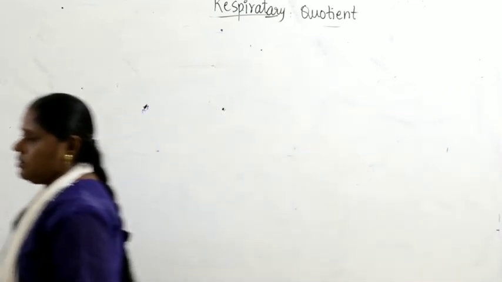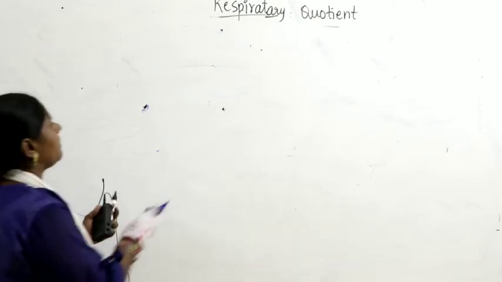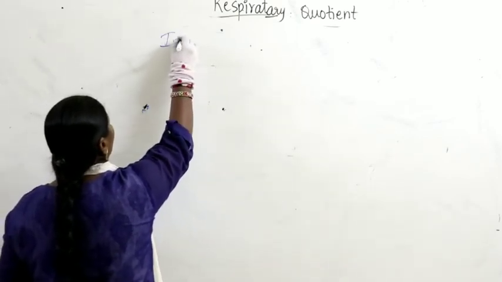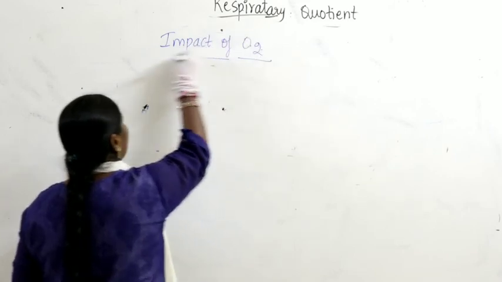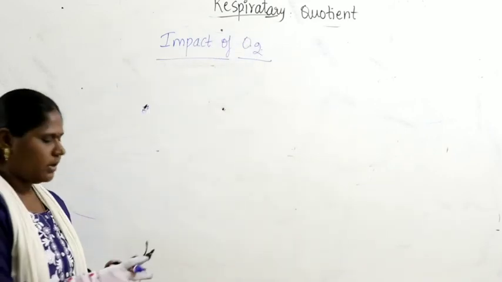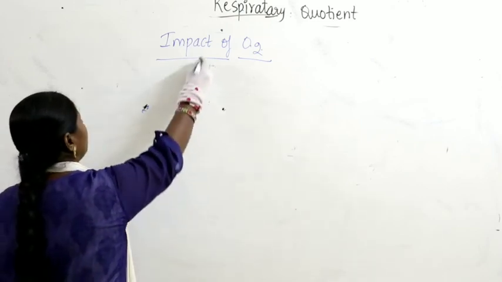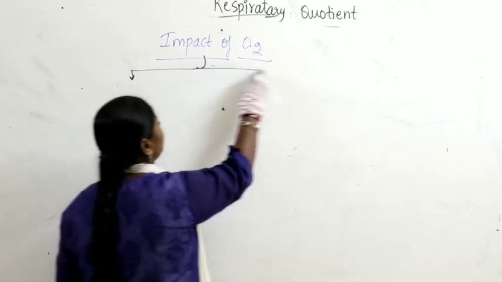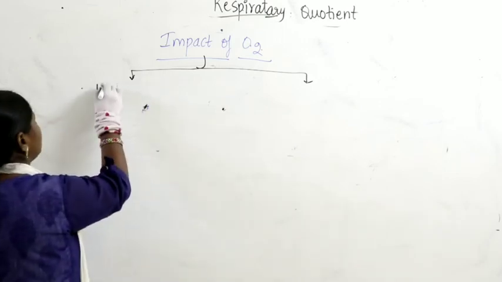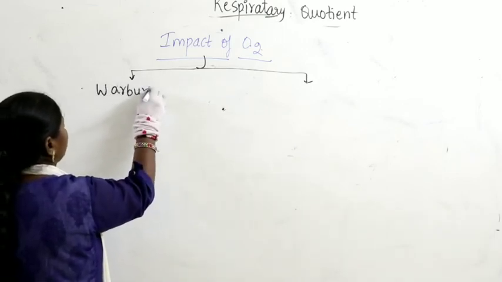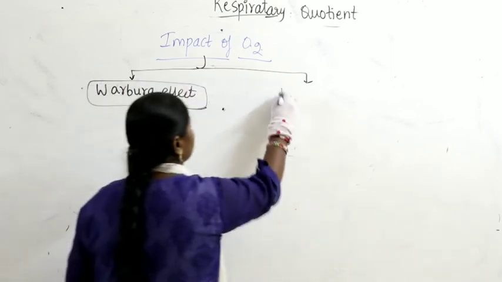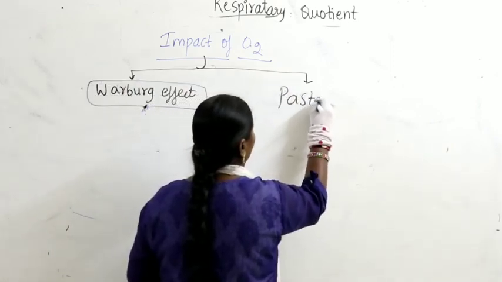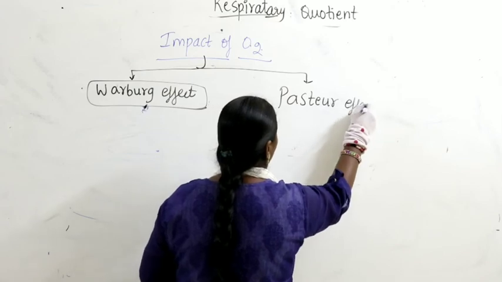So if you take the impact of oxygen, generally on photosynthesis, we have to remember one is called the Warburg effect and the other one is called the Pasteur effect.